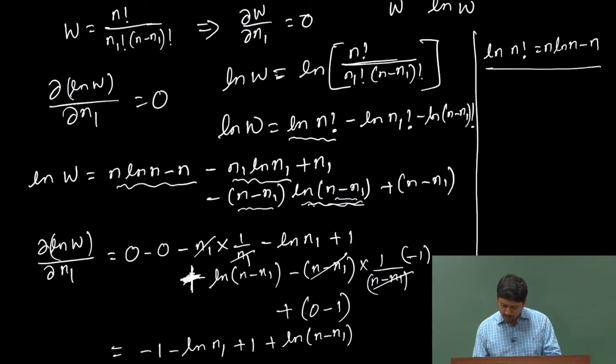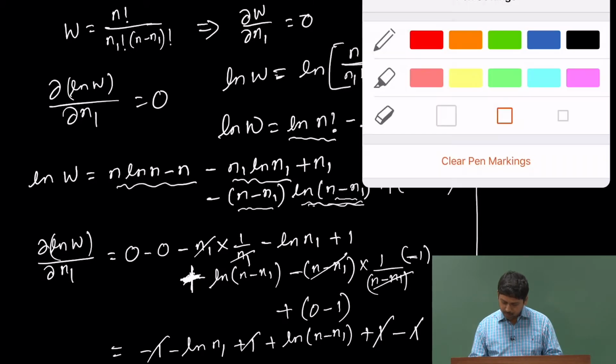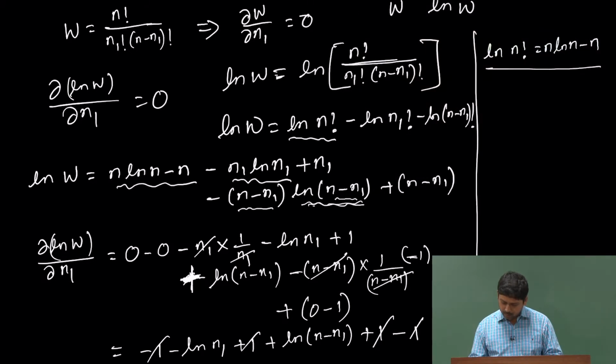This cancels and this minus cancels, giving me plus 1 and minus 1. Minus 1 plus 1 cancels, minus 1 plus 1 cancels, giving me, I will have to have more space, so I will use this side.